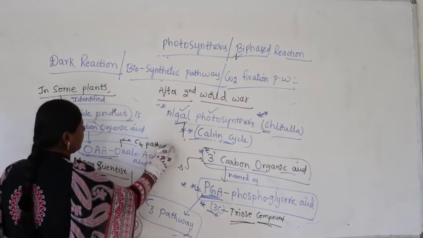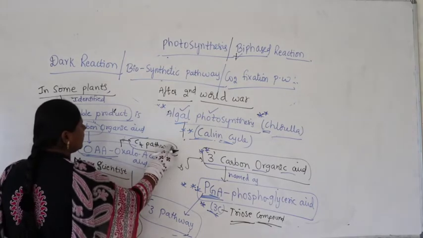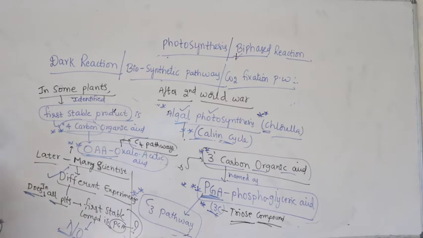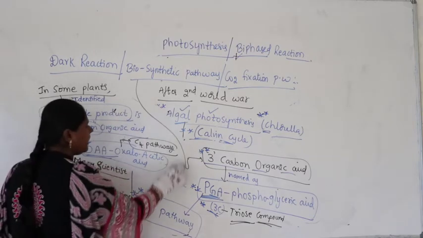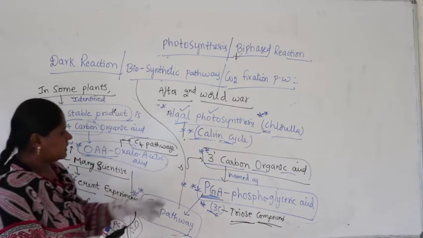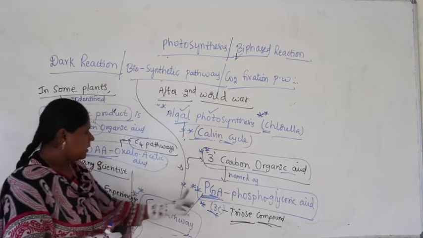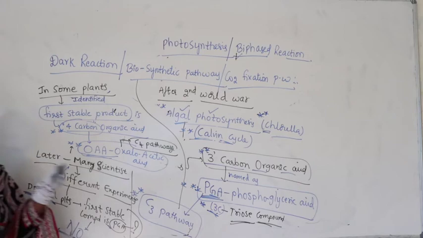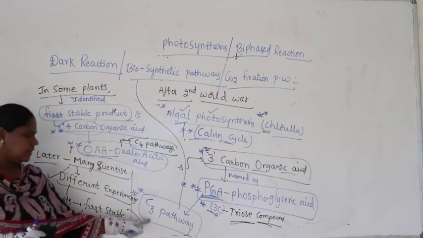They call this pathway the C4 pathway. So far, what is the conclusion? In some plants the stable compound is a 3 carbon organic acid. If it is PGA, that pathway is called the C3 pathway. That means some plants undergo the C3 pathway.